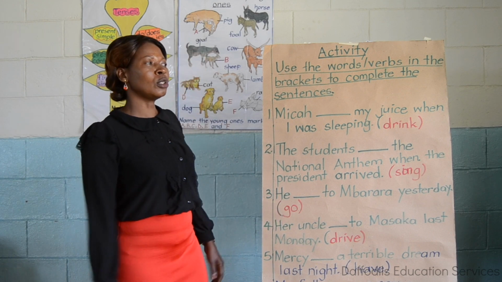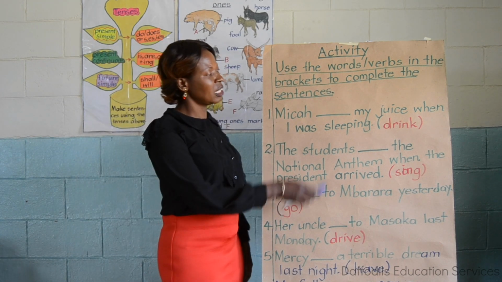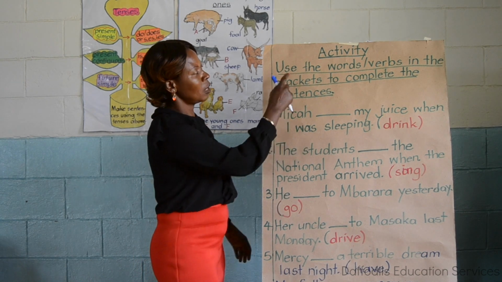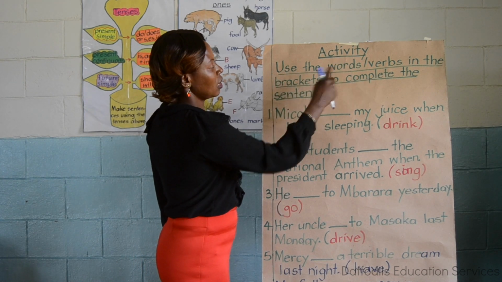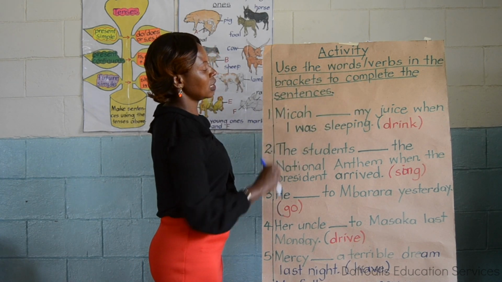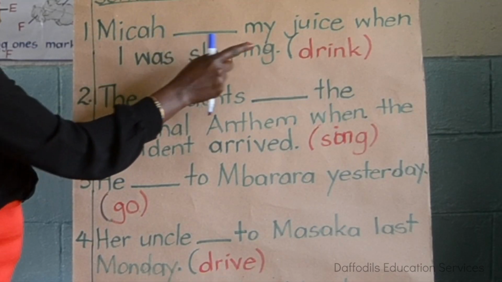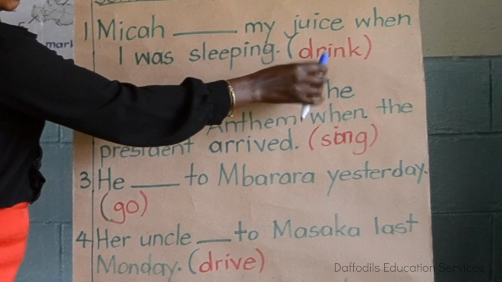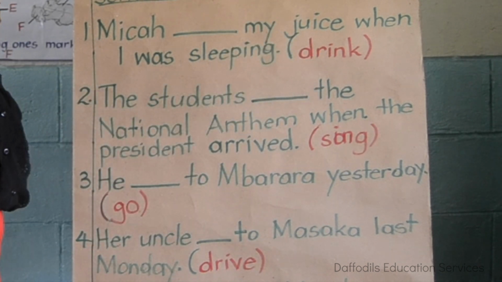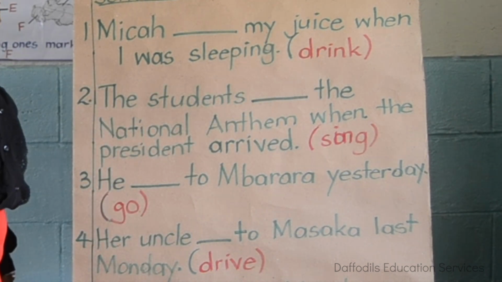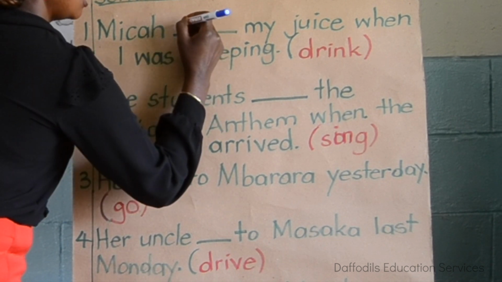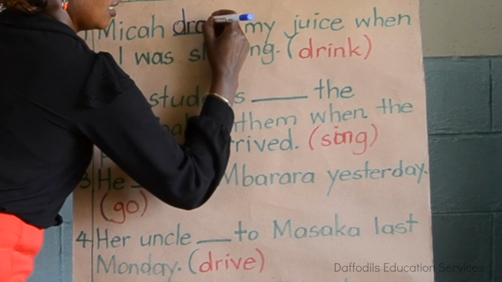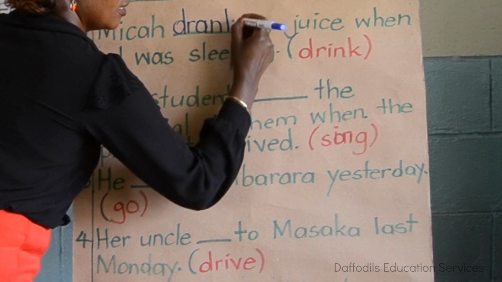So today we are going to use the irregular verbs which are already in the brackets to complete the sentences. Let's read the instruction. Use the words or verbs in the brackets to complete the sentences. Mika drank my juice when I was sleeping. In brackets, drink. What is the past tense of drink? Drank. Very good. We spell drank, D-R-A-N-K. Drank.